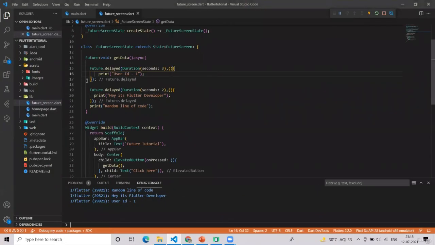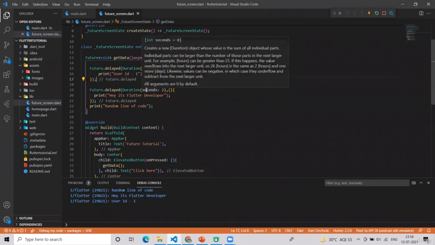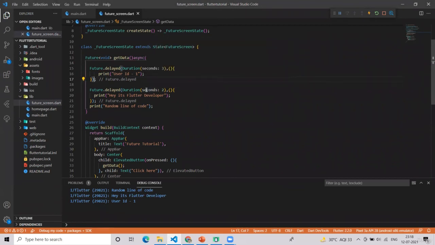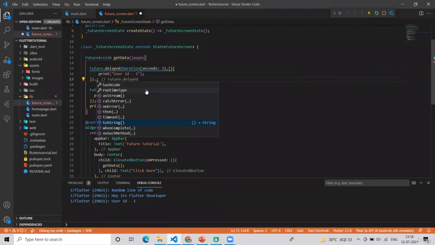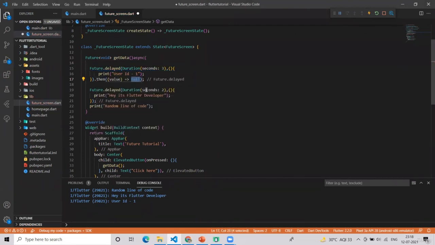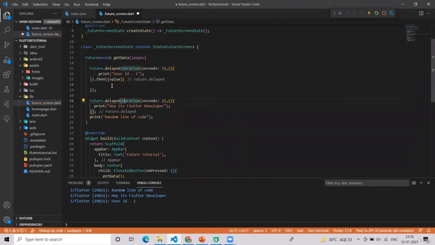So just wait and try to understand. Dot then is attached to the very end of the function. So here, before this semicolon, I will just type dot and then see there are a few options and we will use dot then. What it means is, first the future should execute and it will take 3 seconds. After 3 seconds, when this print is done, then only go to this line of code. That's it.